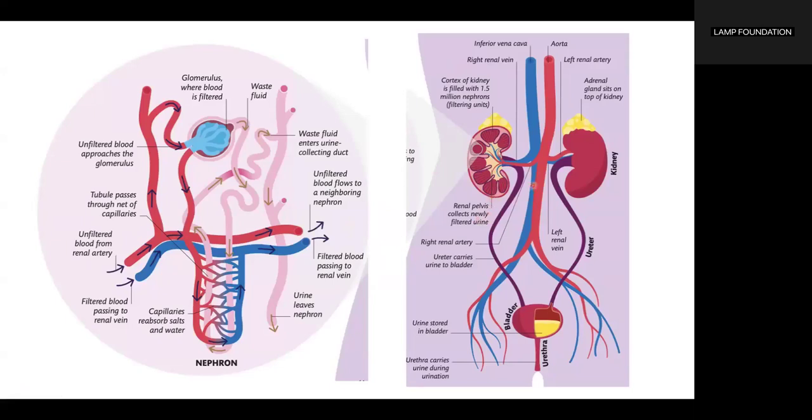This is the right renal artery. And then we have the ureter carrying the urine to the bladder, and the urine stored in the bladder. The urethra carries urine during urination. So this is the nephron. Filtered blood will pass through the renal vein and unfiltered blood from the renal artery.